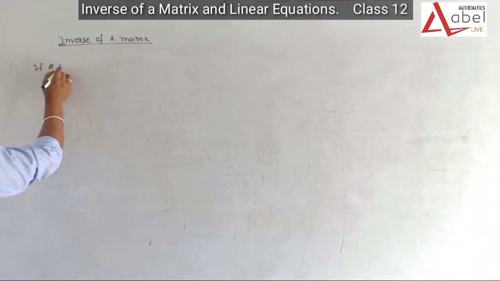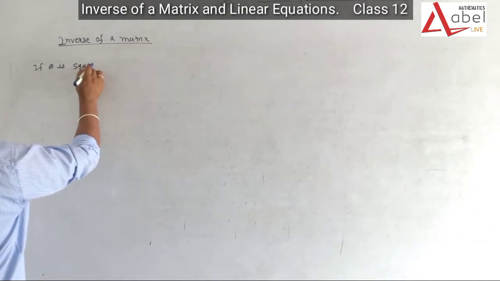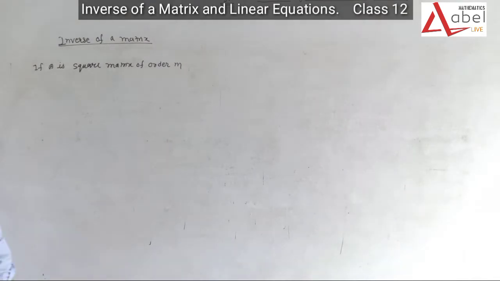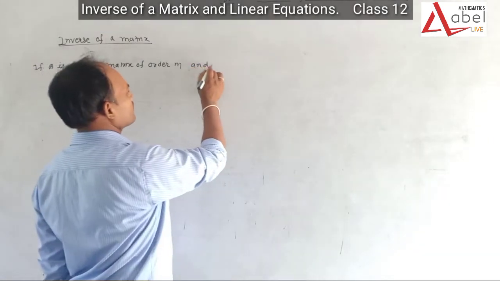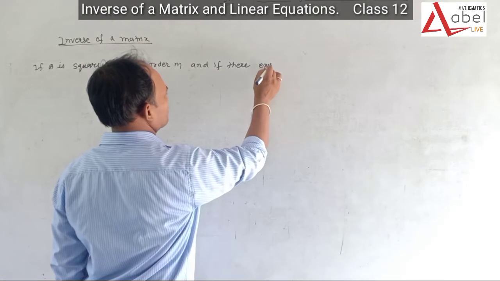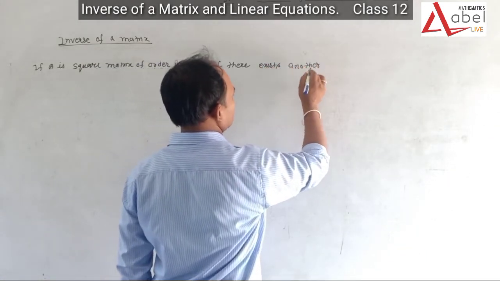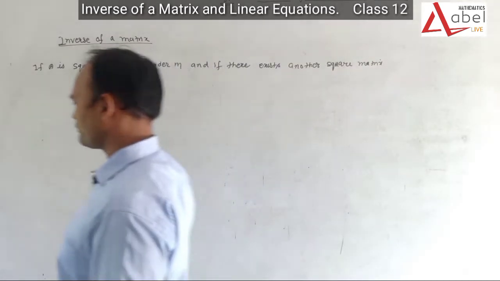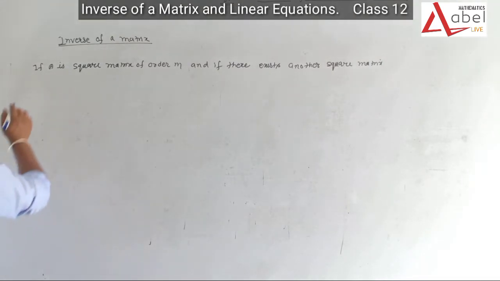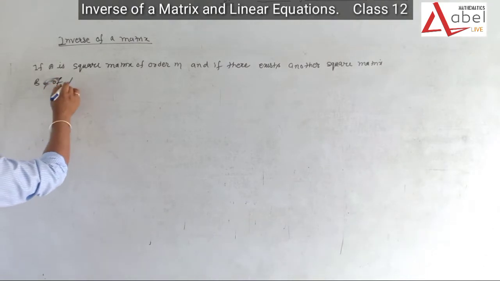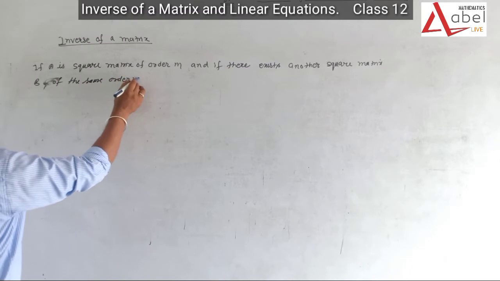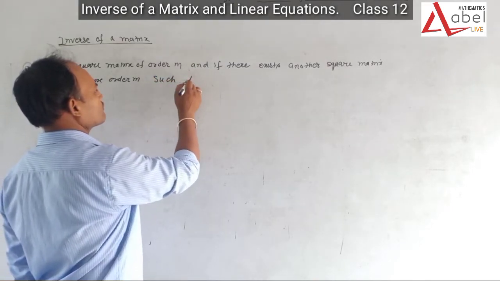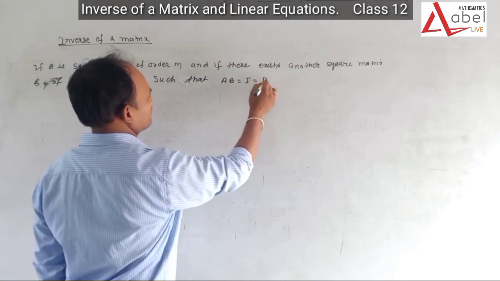Suppose A is a square matrix of order M, and there exists another square matrix B of the same order M such that AB equal I equal BA.